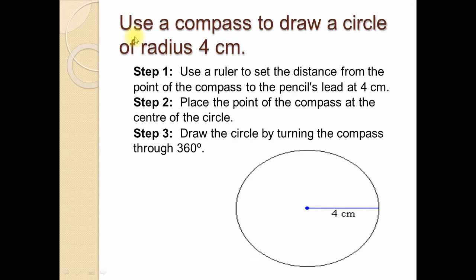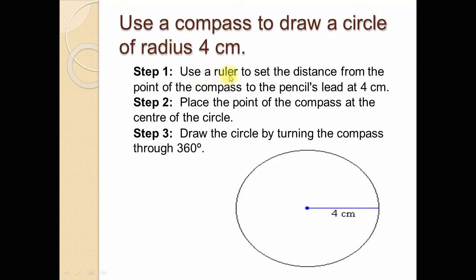Now use a compass to draw a circle of radius 4 centimeter. It is given that the radius of the circle is 4 centimeter. Now, how to draw a circle with 4 centimeter radius? First of all, use a ruler to draw a line segment which is the radius of the circle.